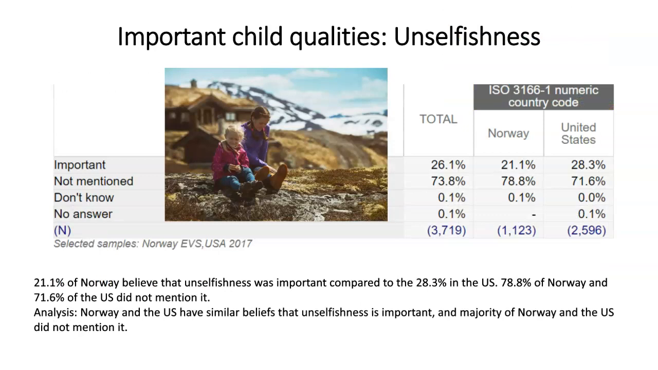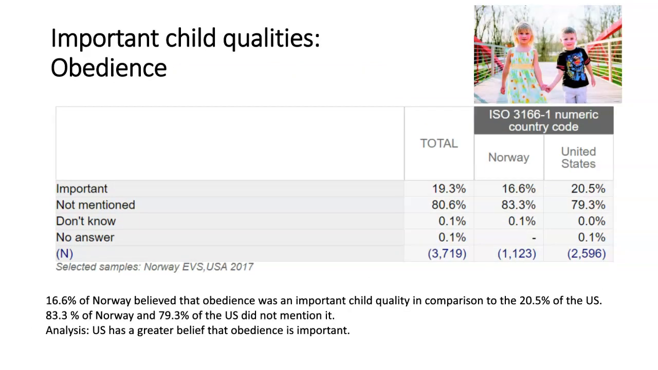Unselfishness. 21.1% of Norway believed that unselfishness was important compared to 28.3% in the U.S. 78.8% of Norway and 71.6% of the U.S. did not mention it. Analysis: Norway and the U.S. have similar beliefs that unselfishness is important, and a majority of Norway and the U.S. did not mention it.